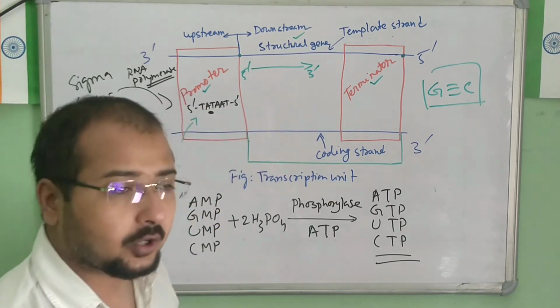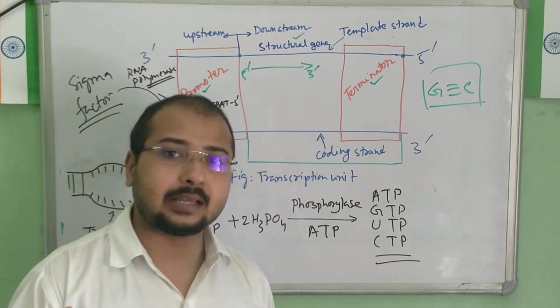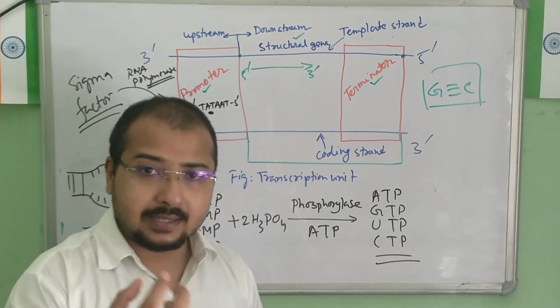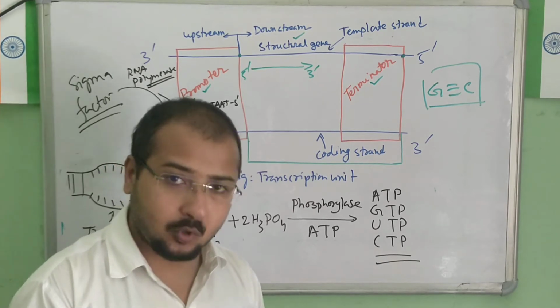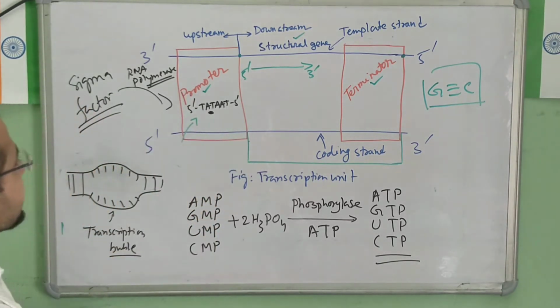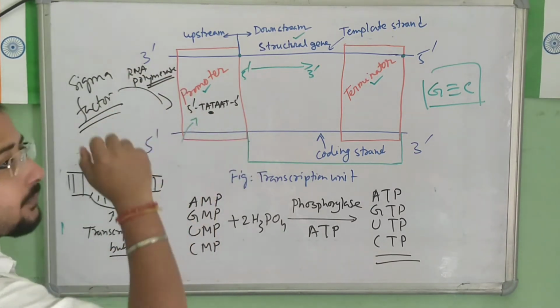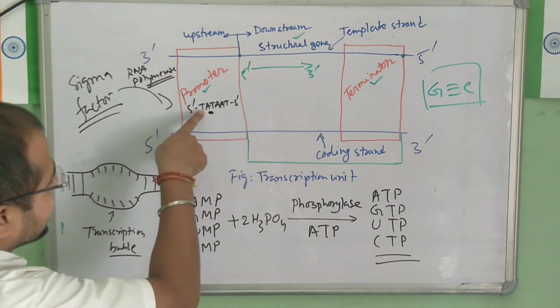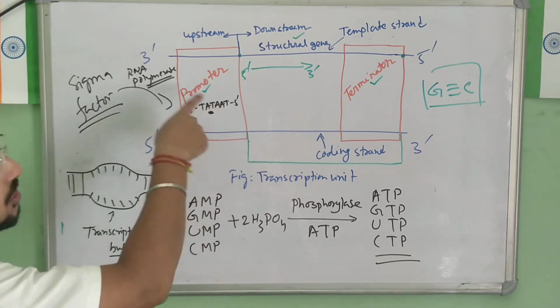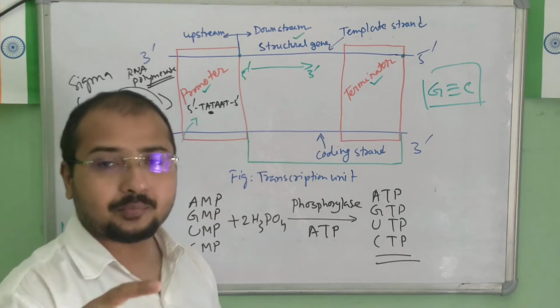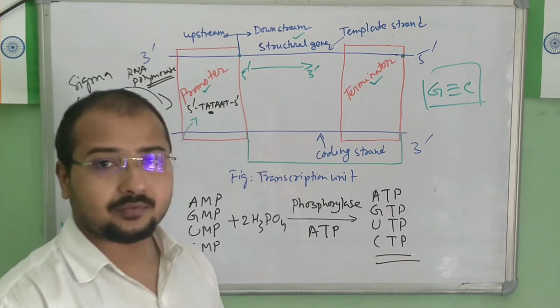Then only will the nitrogenous bases in the DNA be exposed. Once the nitrogenous bases are exposed, the sigma factor will be able to recognize this sequence, because these are nothing but a nitrogenous base sequence. Understood? That is why the histone proteins need to be removed first from the DNA.